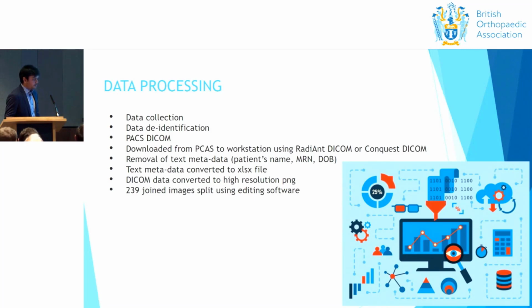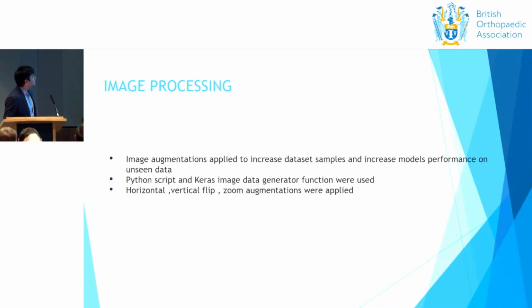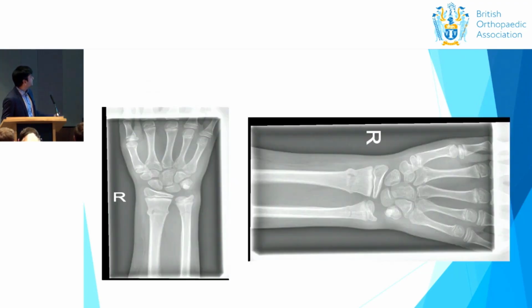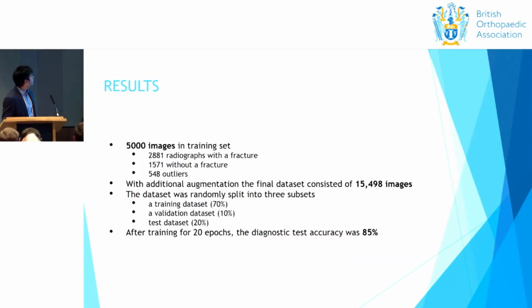We collected 239 images, and then image augmentations were applied to increase the data, using a Python script. Horizontal, vertical, and zoom augmentations were applied. If this is the original image, it's flipped like this to multiply the data set. Then we gathered about 5,000 images, and the training set was 70%, validation 10%, and test data 20%.